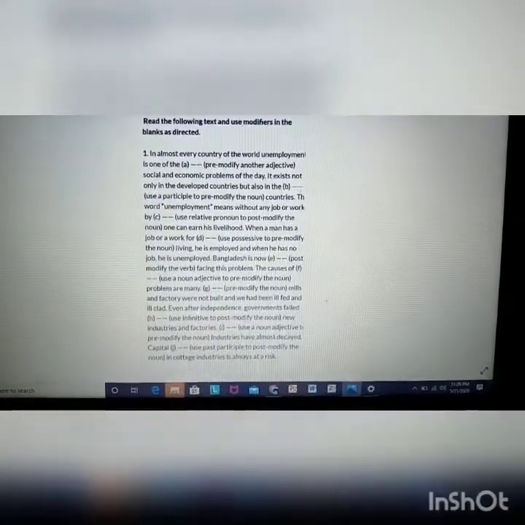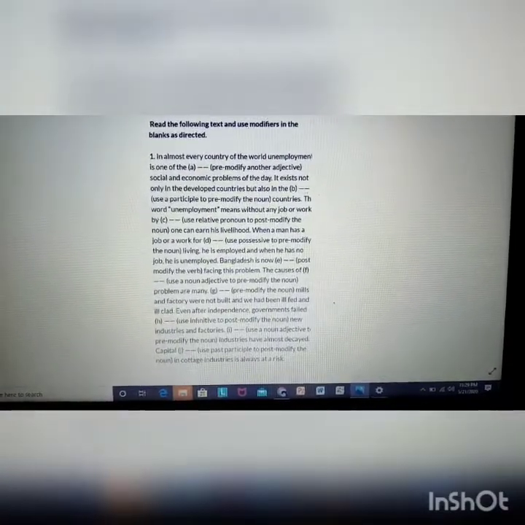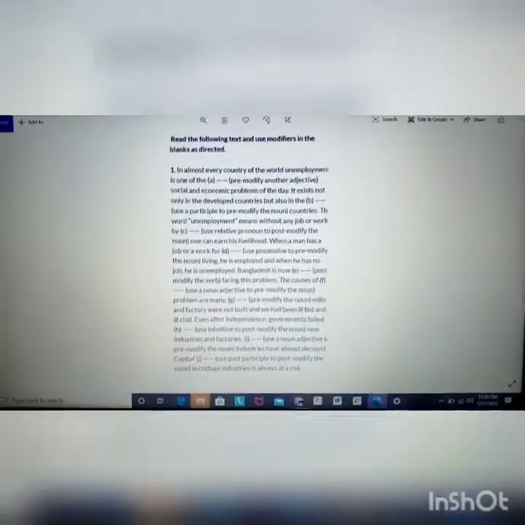So dear students, I have already shown you how to use pre-modifier and post-modifier to solve the question paper. Now I am giving you some exercises to do, and on the screen you can see exercise number 1. You have to collect all these exercises from the video by taking screenshots. Here we can see number 1.